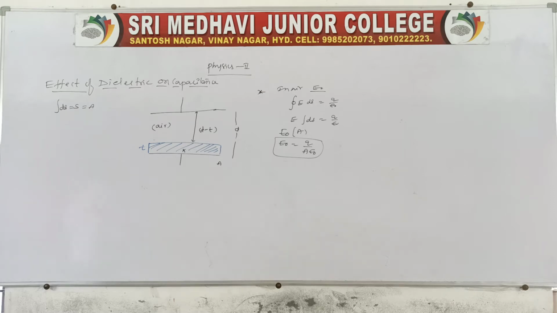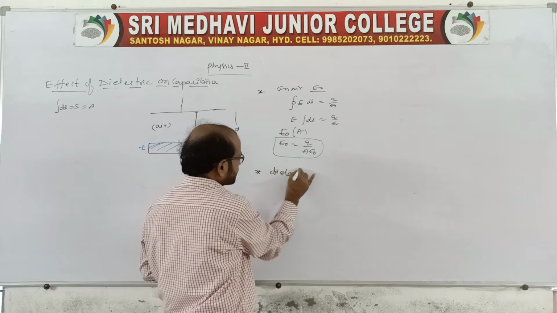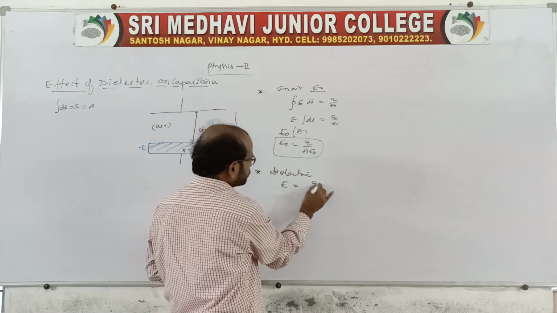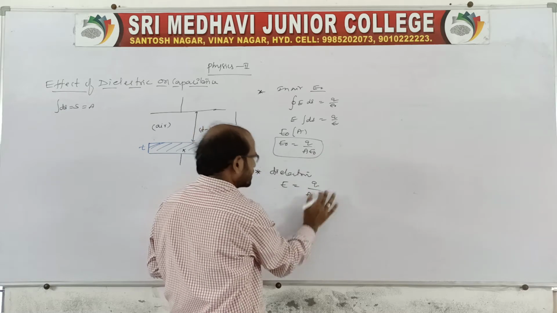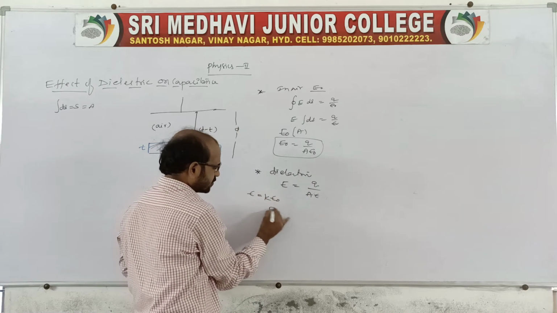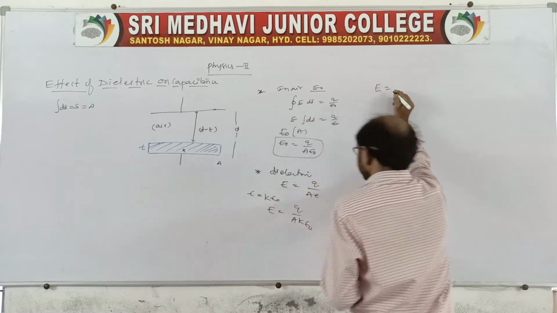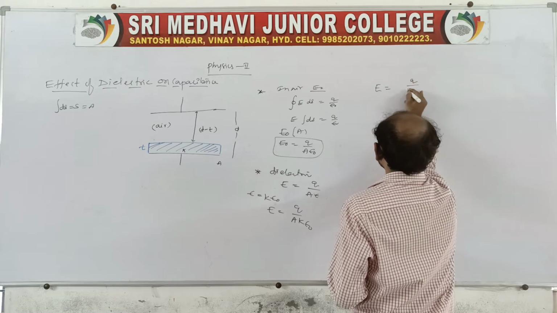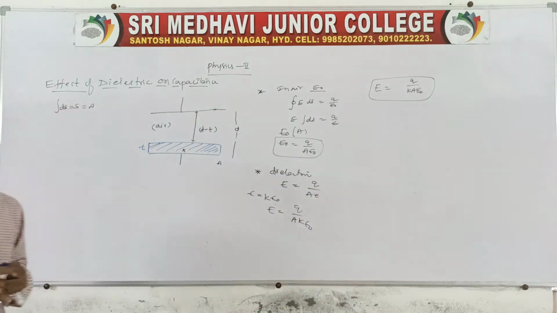Now one more case: if some dielectric is introduced, apart from air, then E is equal to q by A k epsilon naught. Everything is the same, but here you take epsilon, and we know epsilon is equal to k epsilon naught. Therefore E is equal to q by k A epsilon naught, when a dielectric slab is introduced between the plates.